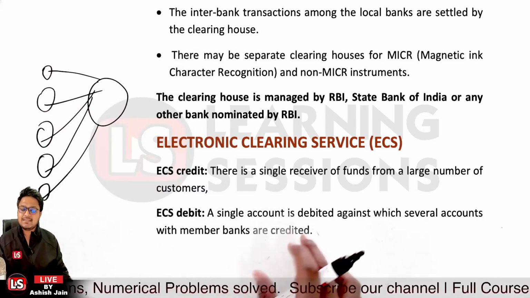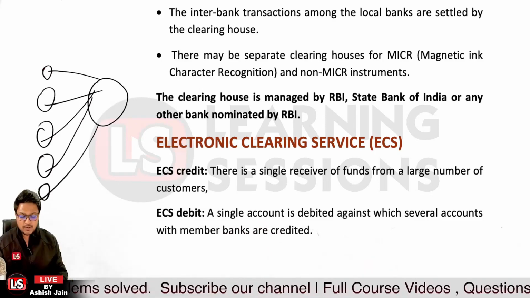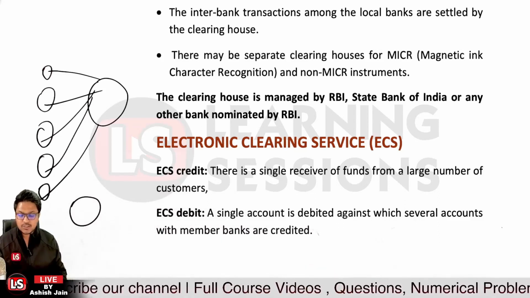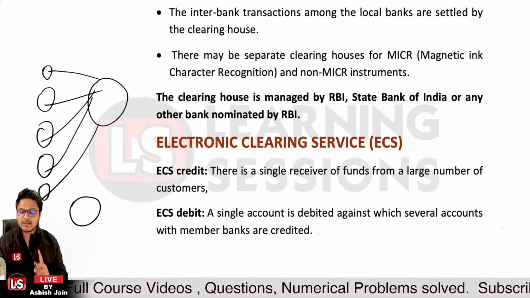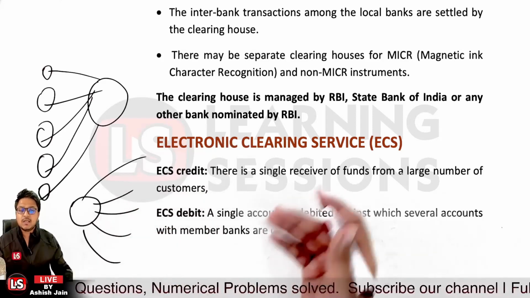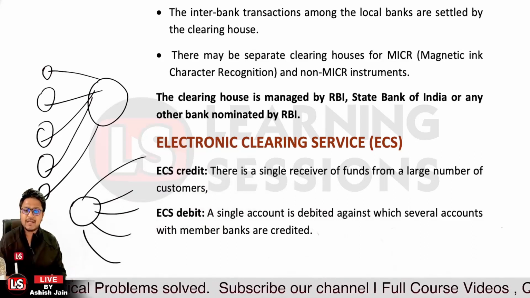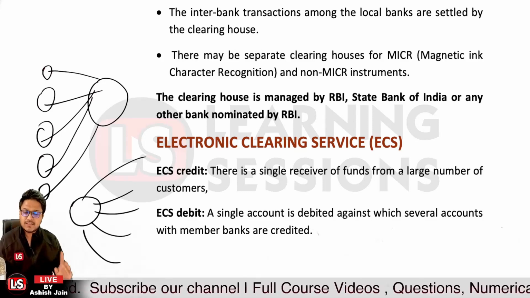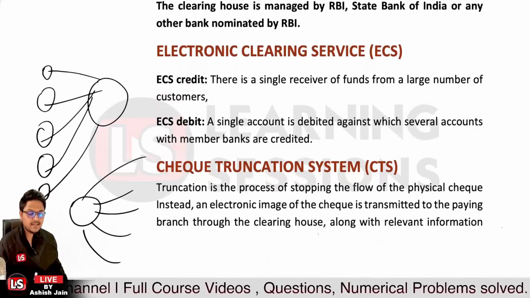And when we are talking about the ECS debit, it is totally opposite: only a single account will be debited. Like a company wants to pay dividends to its shareholders. In that case, only the company's account will be debited, that is a single account, and the multiple accounts of the shareholders will be credited with the dividend. I'm just giving an example so that you can relate to it and memorize it. So in case of ECS credit, there is a single credit and multiple debits, and in case of ECS debit, there is a single debit and multiple credits. That's related to ECS debit and ECS credit.